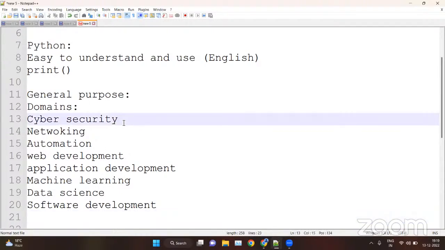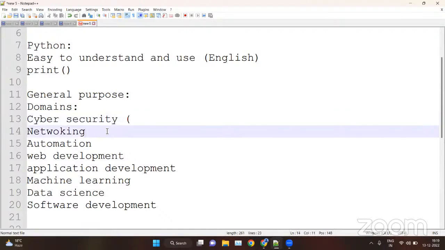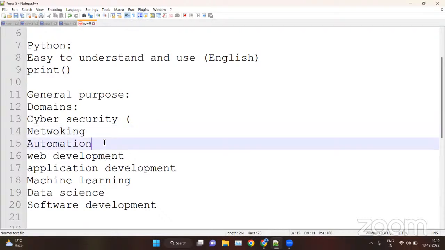In cybersecurity, we can use Python for making tools and malwares. In networking, we can automate the whole networking process, create socket servers, and create client-server applications with the help of Python. In the automation field, we can automate tasks with Python, like if there is a pre-existing tool, we can automate it with Python.